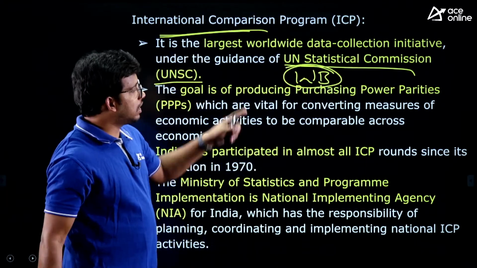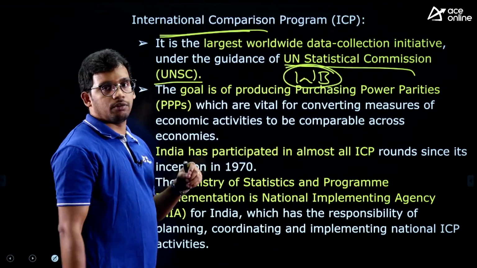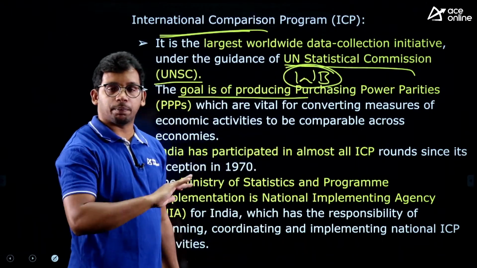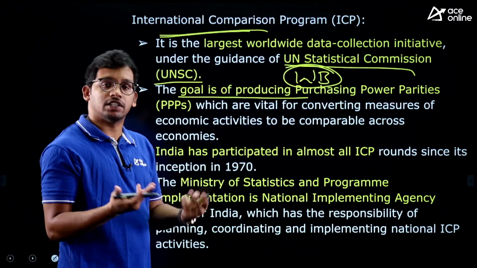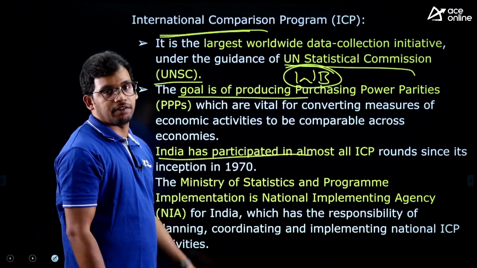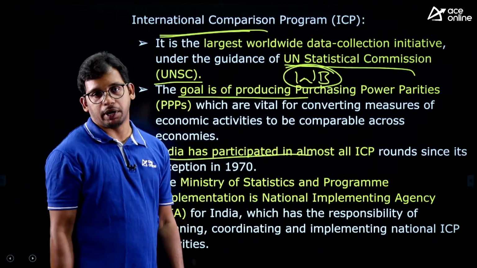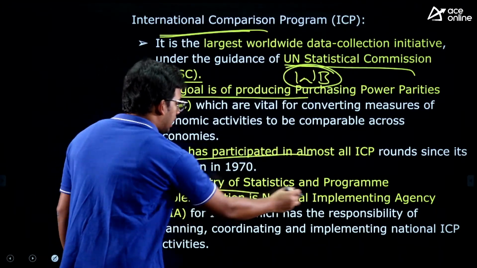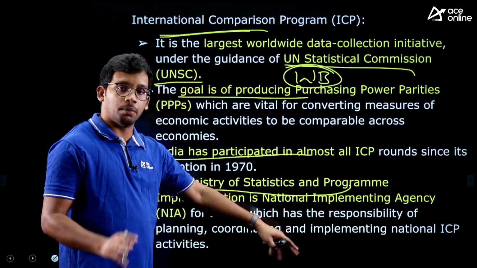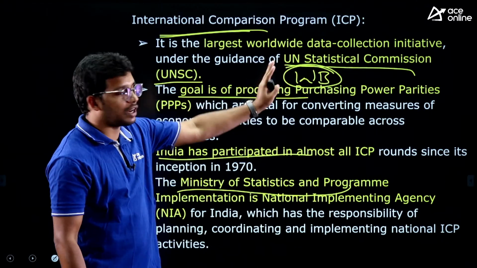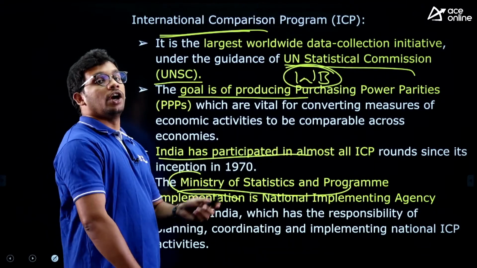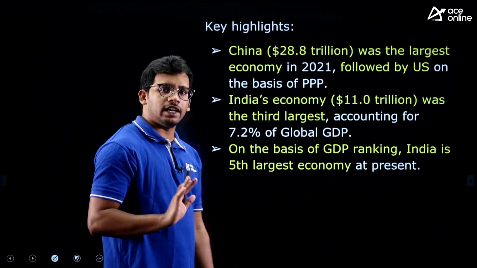The International Comparison Program is done under the UN Statistical Commission with the help of the World Bank, right? The goal is to evaluate the purchasing power of individuals in different countries. India has participated in almost all these programs since 1970. The Ministry of Statistics and Programme Implementation is the implementing agency. India gives the data to the World Bank and the UN Statistical Commission. Now, coming to the highlights of the data.